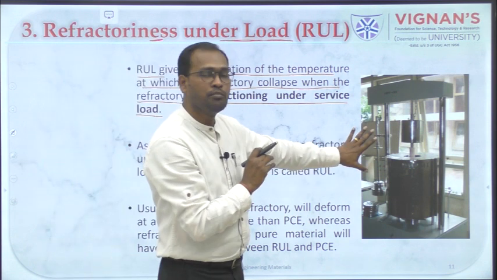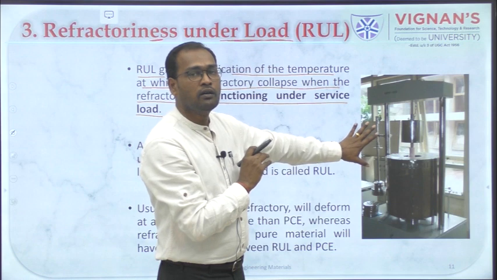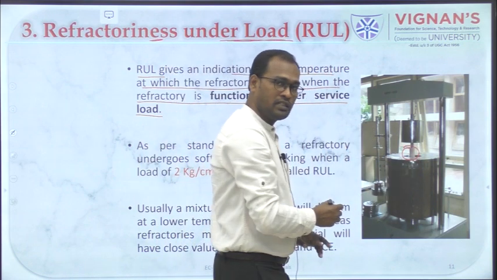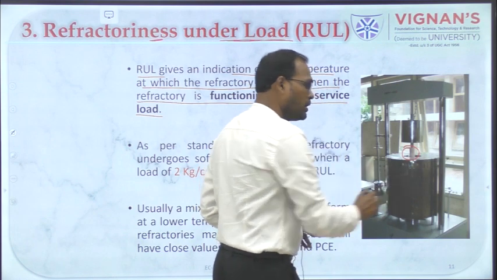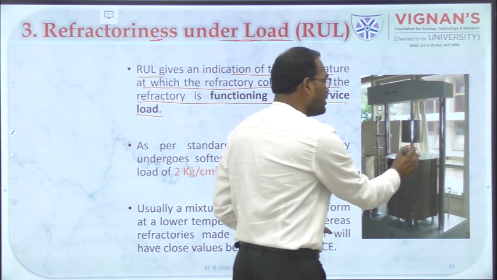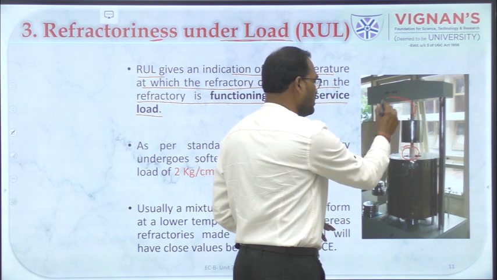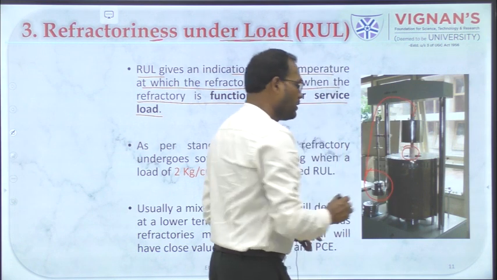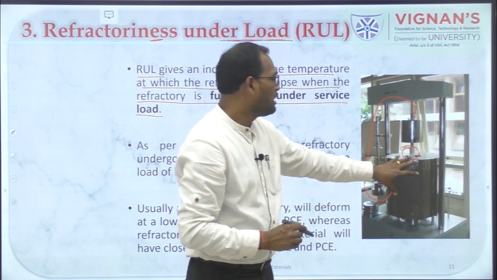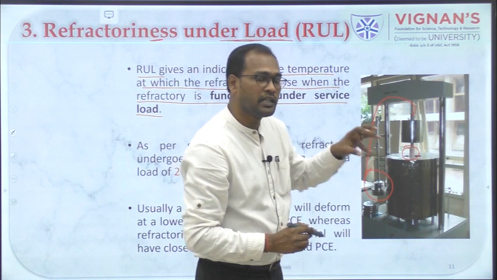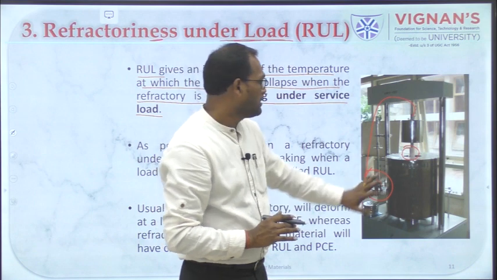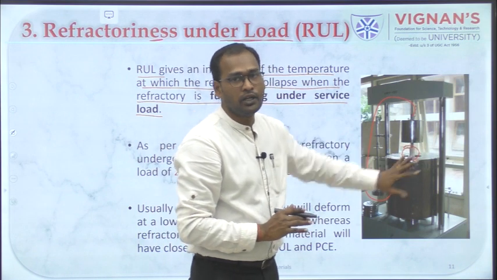So this is a simple instrument which is used to measure the RUL. Here you can see the refractory material, and this refractory material will be put in this dome and the temperature will be increased, and this will be connected to a weight, right, and this weight is the force which is loaded onto the material, right. Under that external force, what the material's refractoriness will be, that will be calculated using this instrument.